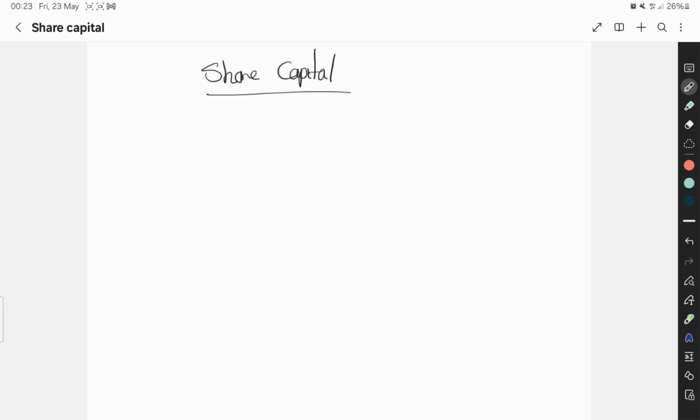So let's move ahead. How do you know how much you are going to pay to CAC? For example, if you are registering a 1 million share capital company and registering a 10 million share capital company, the amount you are going to pay to CAC differs. So how do you know how much you are going to pay?